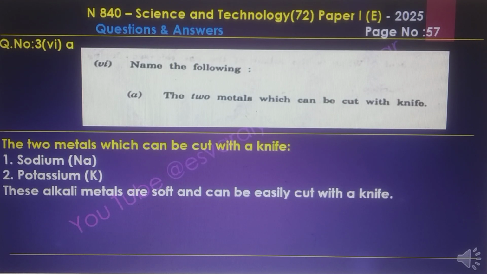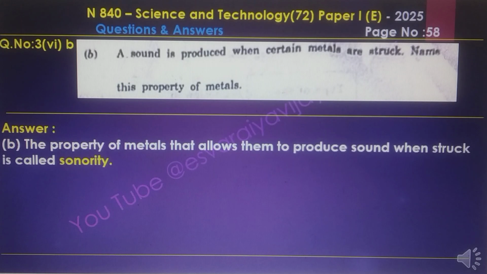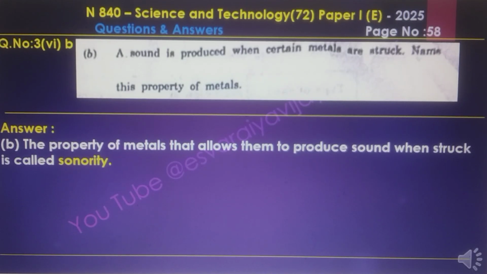3.6A. The two metals which can be cut with a knife. The first metal is sodium, symbol Na, and potassium, symbol K. Sodium has atomic number 11 and potassium has atomic number 19. These alkali metals are soft and can be easily cut with a knife. And a sound is produced when certain metals are struck. Name this property of the metals. The property of metals that allows them to produce sound when struck is called sonority.